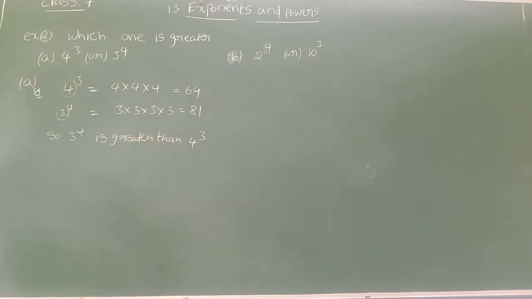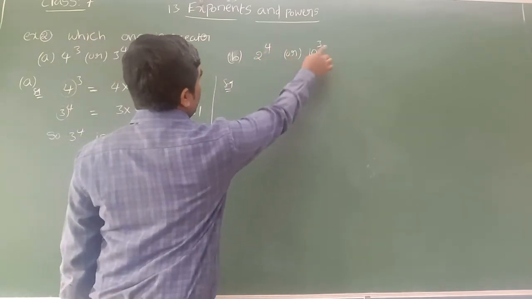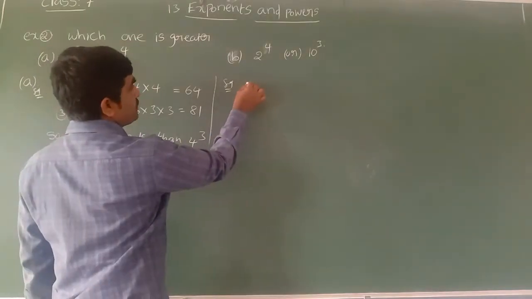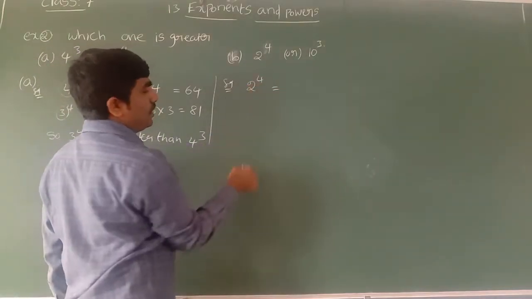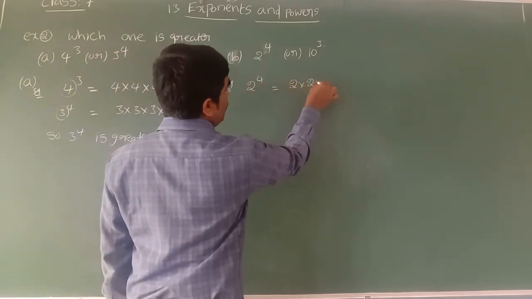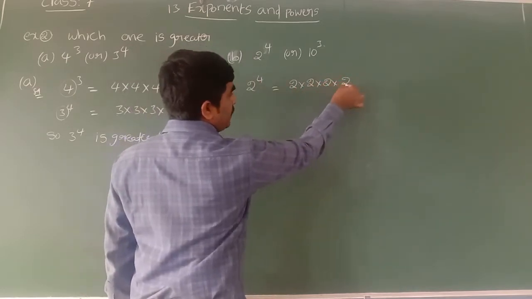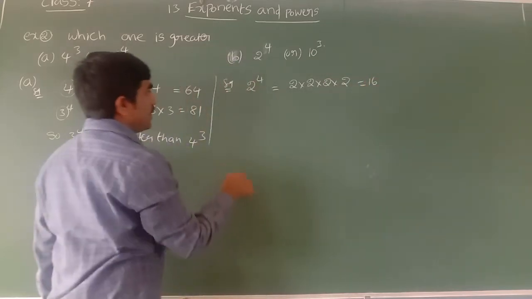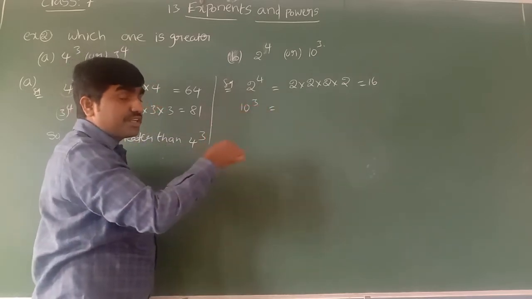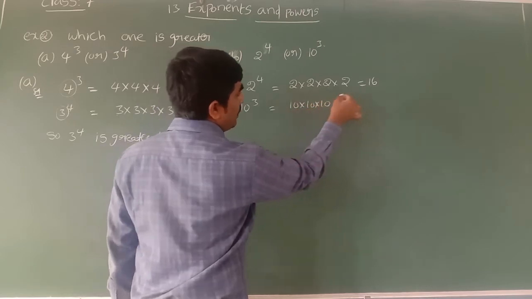Hope it is clear. We will see one more example based on the same concept: 2 to the power of 4 or 10 power 3. Which one is the greater number? Let us find the value of the first, 2 to the power of 4. Power 4, so the base we multiply itself 4 times: 2 into 2 into 2 into 2. 2 2s are 4, 4 2s are 8, 8 2s are 16, I got. Again we find the value of 10 to the power of 3. Power 3, so multiply the base 10 itself 3 times: 10 into 10 into 10. 10 times 10 is 100, 100 times 10 is 1000.